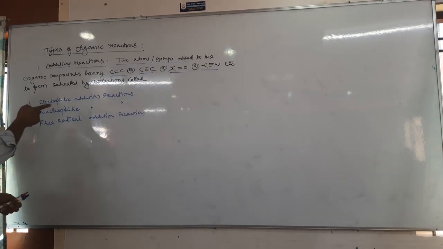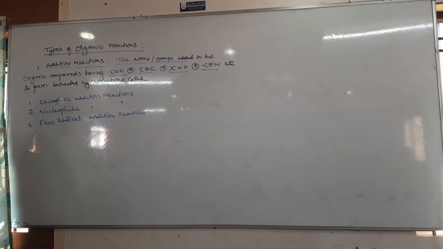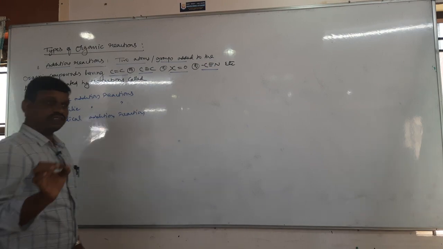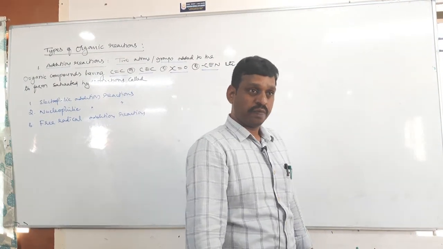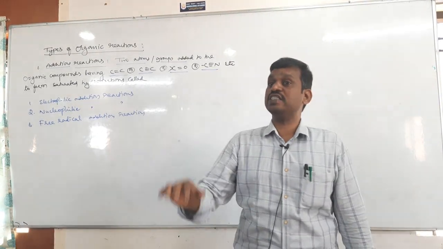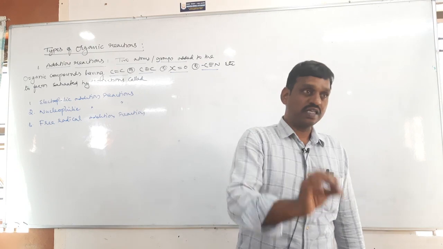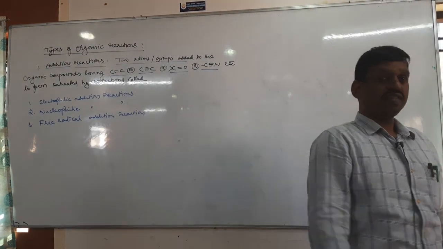But then why is it called electrophilic addition? See, if the addition reaction is initiated by addition of electrophile, it is electrophilic addition. In electrophilic addition, electrophile is added first, followed by nucleophile.